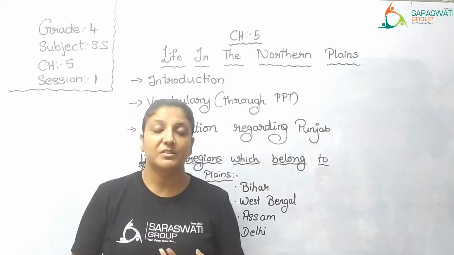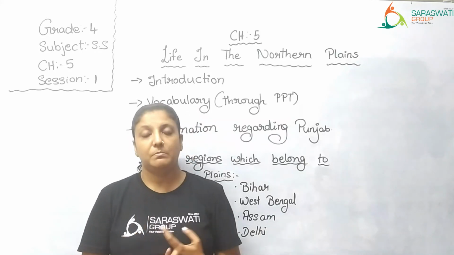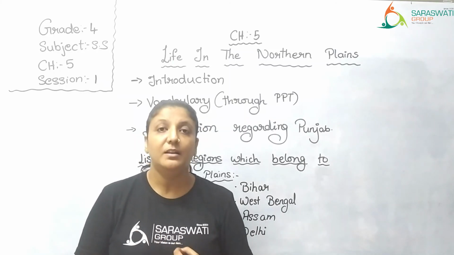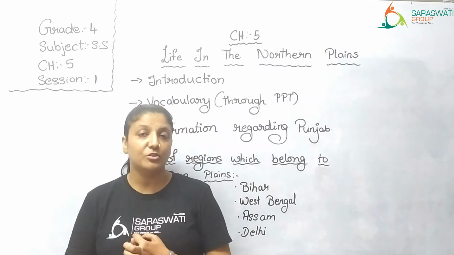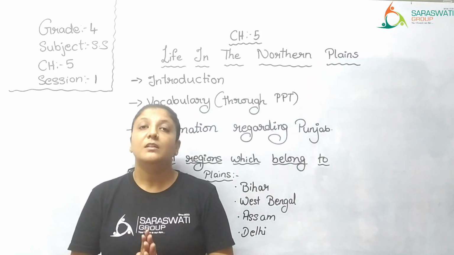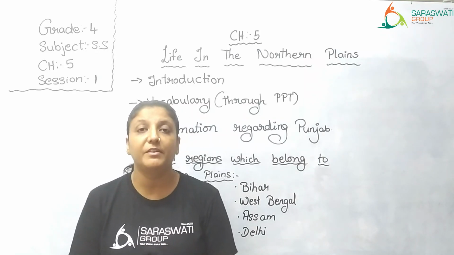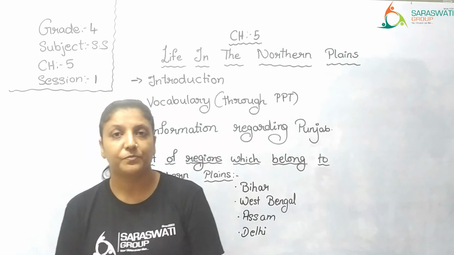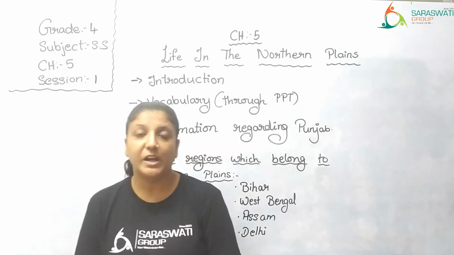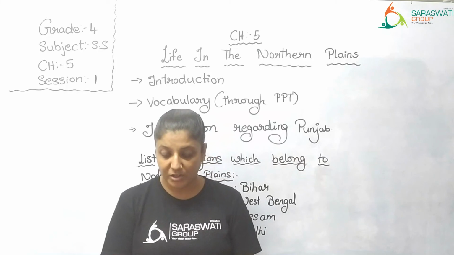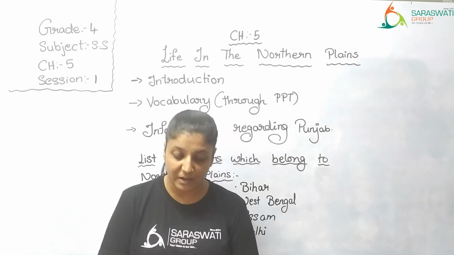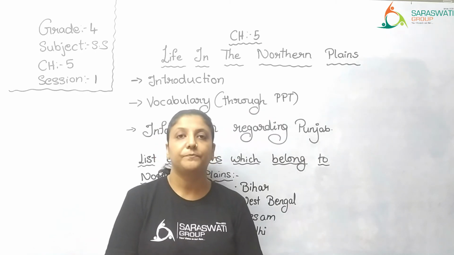Then we discussed the rivers flowing through Punjab, that is River Satluj, Ravi and Beas, three rivers. The soil is very fertile and irrigation is mainly done through canals. Since the soil is fertile, the main occupation of people living in Punjab is farming. What type of crops are grown in Punjab? It is wheat, grams, cotton and sugar cane.